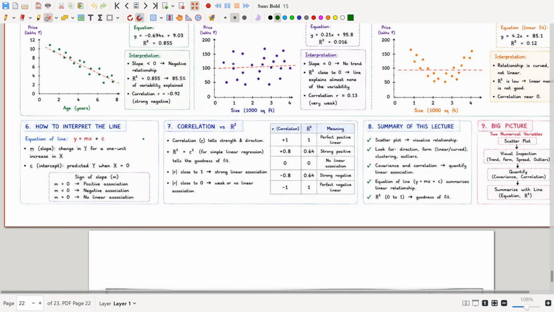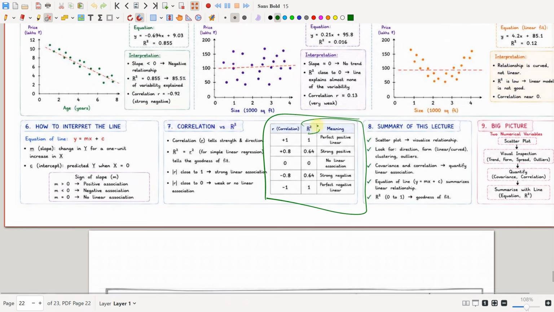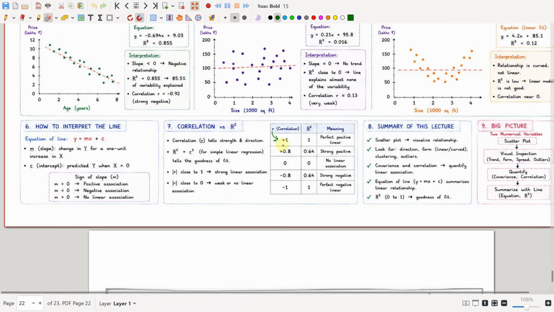Now remember this when we are given the value of r square. If the correlation r is positive 1, then r square will be 1, and it will be a perfect linear relationship. If r is 0.8, then r square will be 0.64, a strong positive correlation.